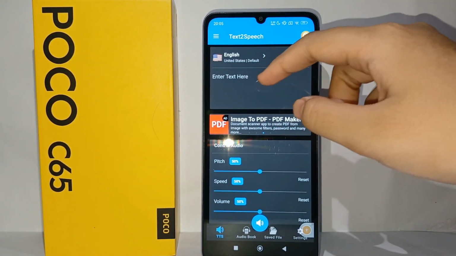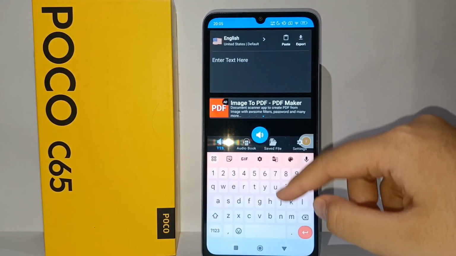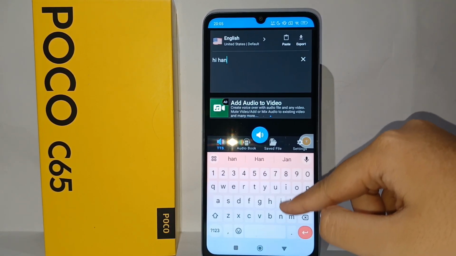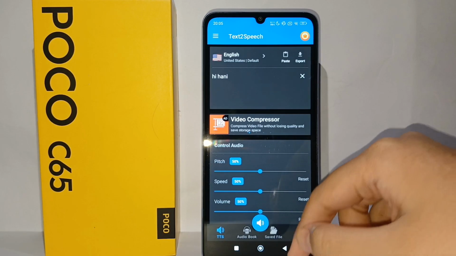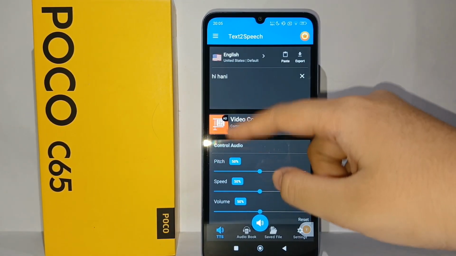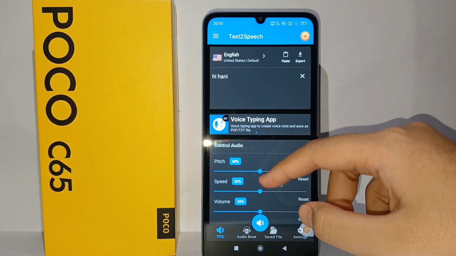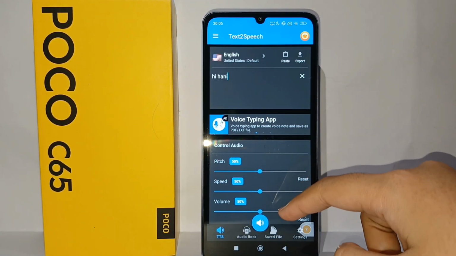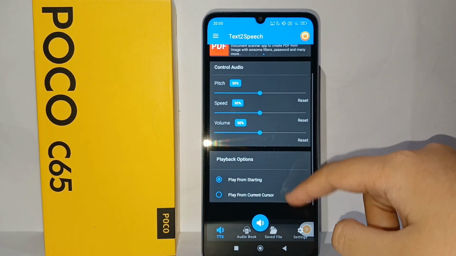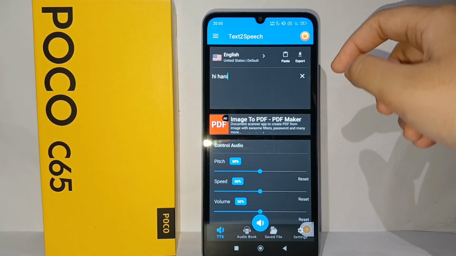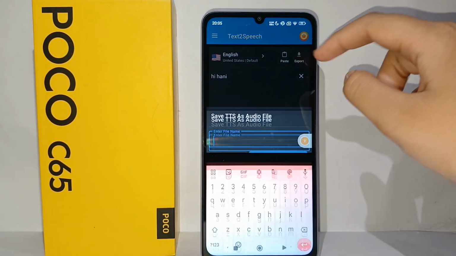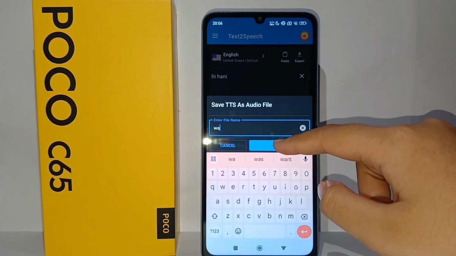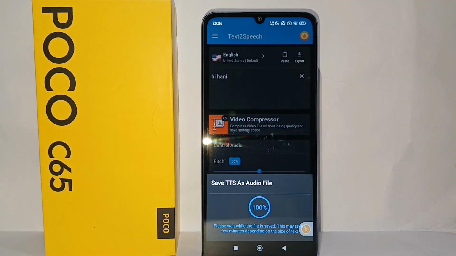And so yeah, after that, now you can enter the text here, and I will enter something calling my name like this, hi honey. And then now you can adjust the pitch, speed, and volume of the sound. And so yeah guys, if you're finished with adjusting, now you can export the sound, guys. You can click export, and then you can save the text to speech as an audio file.